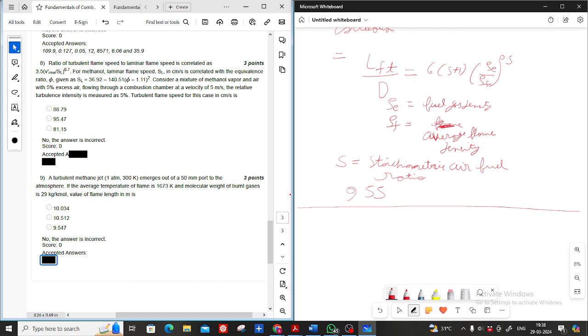Okay, I will solve it. If someone else got this answer, please let me know, 9.55 or 9.49 or something else. You just need to substitute the value. This is a correlation, just use it.